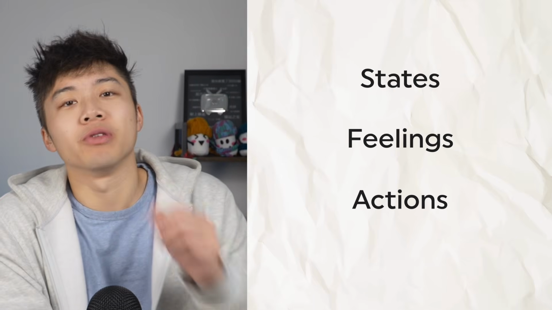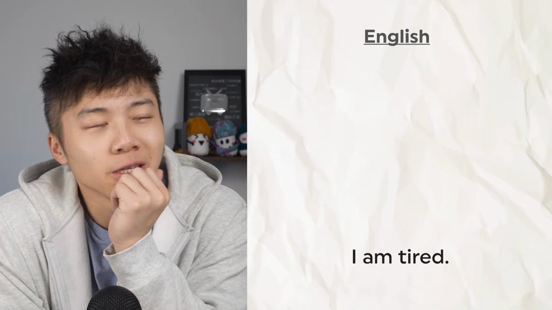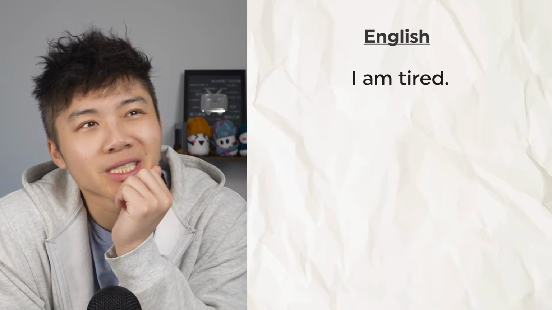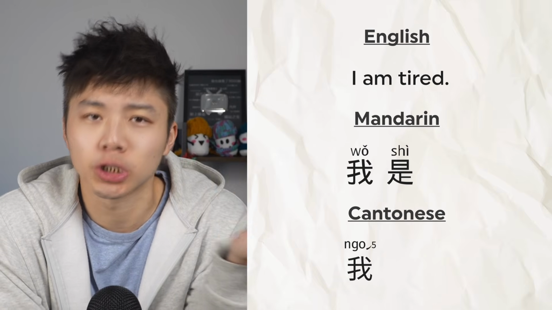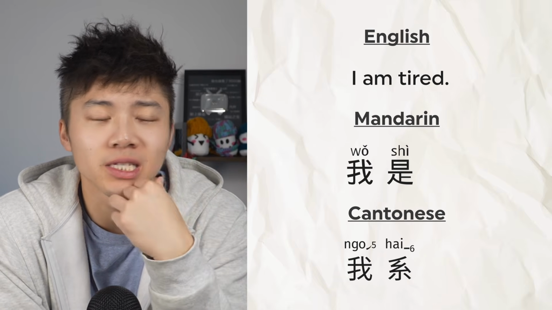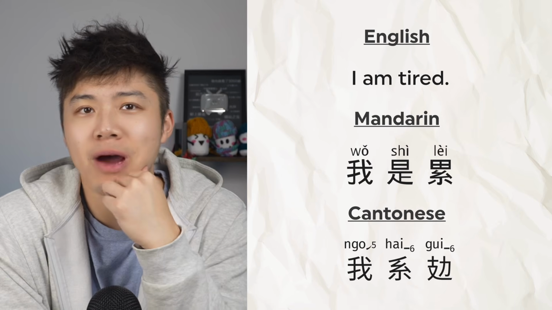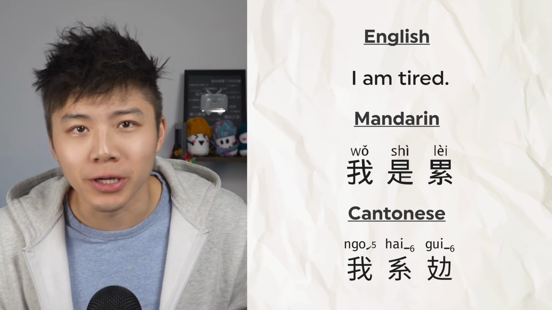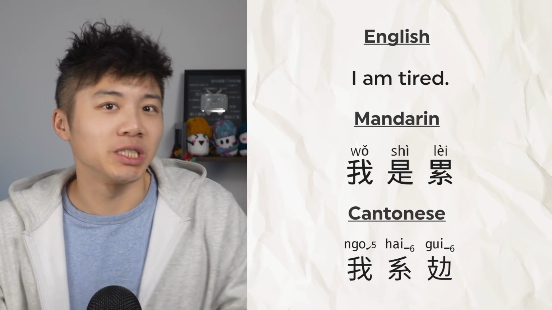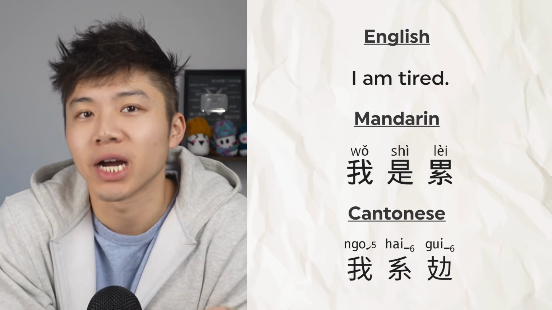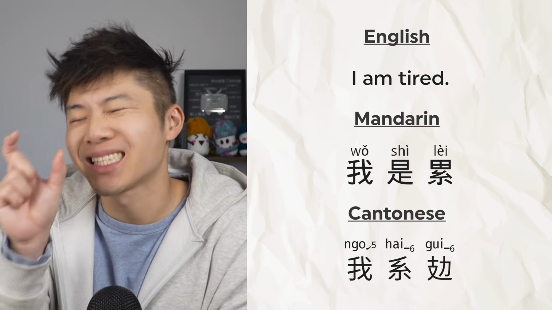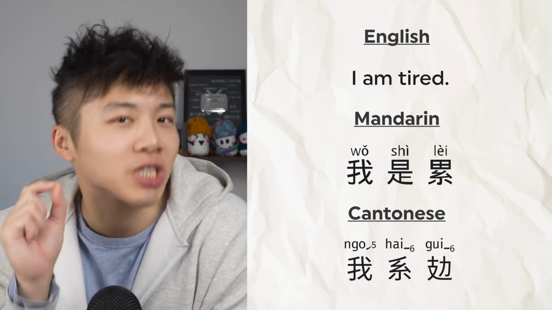We've all been there, right? You're building a sentence in your head, trying to say something simple like, I'm tired. And your English brain just kicks in full force. You think, okay, I is 我, am must be 是 or 係, and tired is 累 or 攰. Nailed it. So you proudly say 我是累. 我係攰. This looks like a perfect translation from English, but in Chinese it's awkward and extremely incorrect. Why? Well, it's because you're using 是 or 係 to connect a person with a state, which is tired, and that's not how Chinese works.